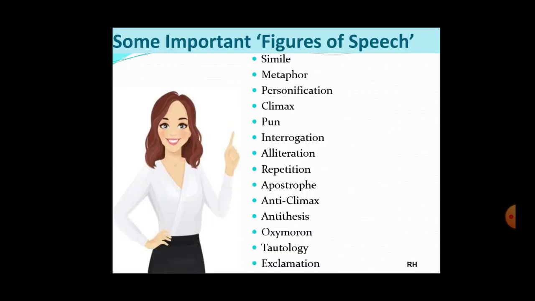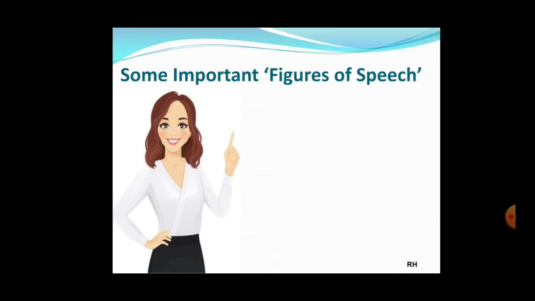In the previous two parts, we learned the following figures of speech: simile, metaphor, personification, climax, pun, interrogation, alliteration, repetition, apostrophe, anticlimax, antithesis, oxymoron, tautology, and exclamation, right? And today in the third part, we're going to talk about the following four figures of speech. They are litotes, transferred epithet, hyperbole, euphemism. Okay, so let's begin with litotes.